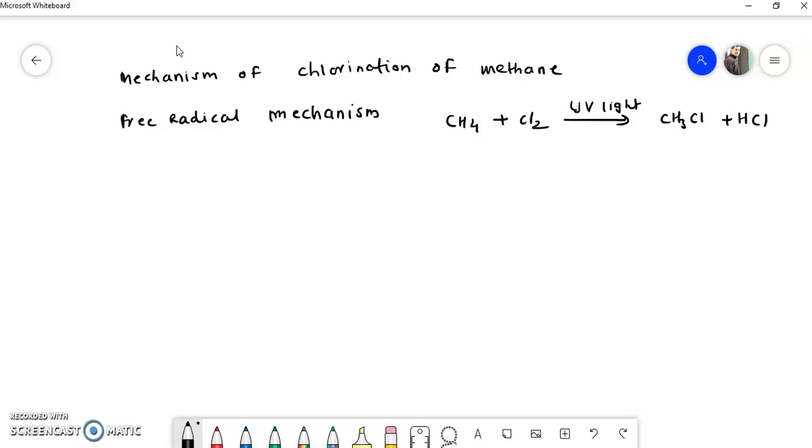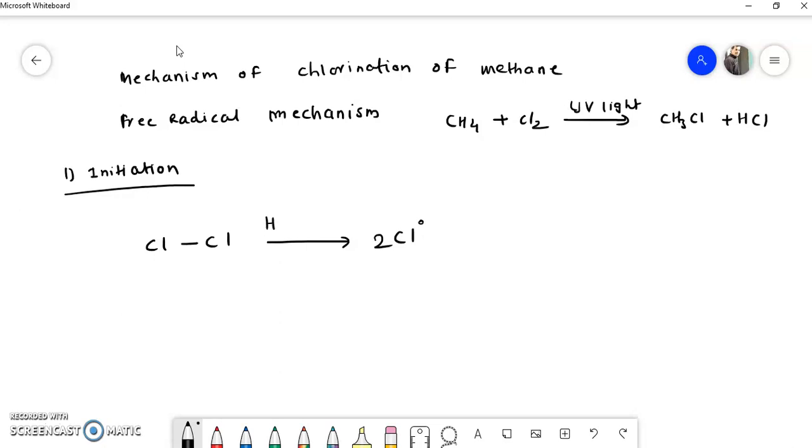You remember that the reaction proceeds by three steps. The first step is the initiation step. In the initiation step, the bond between this chlorine and this chlorine breaks down to form two chlorine radicals. Now how is this bond broken?